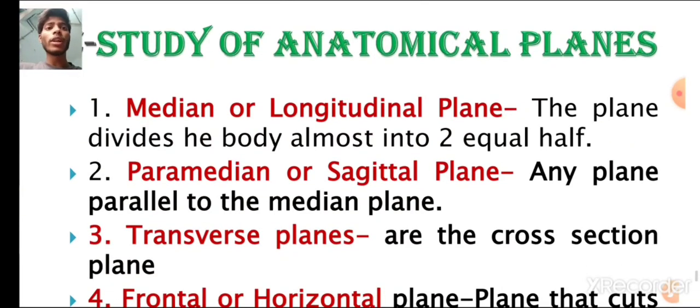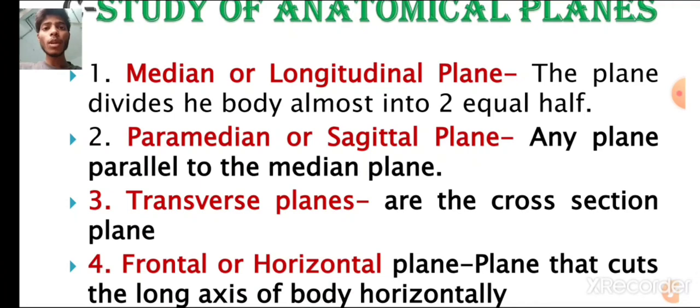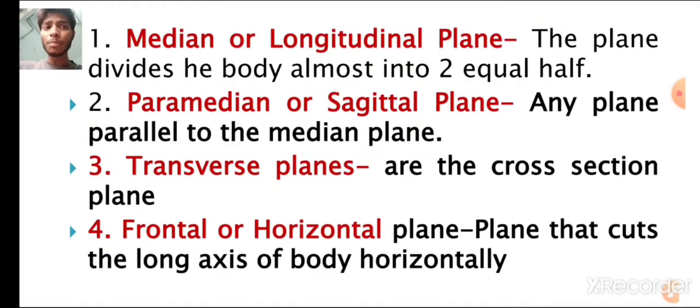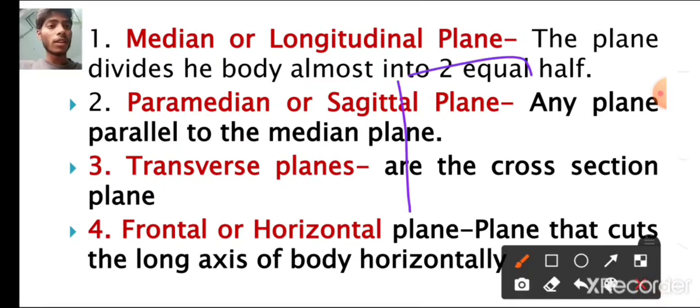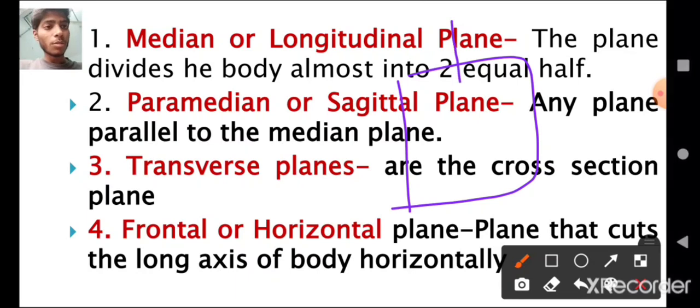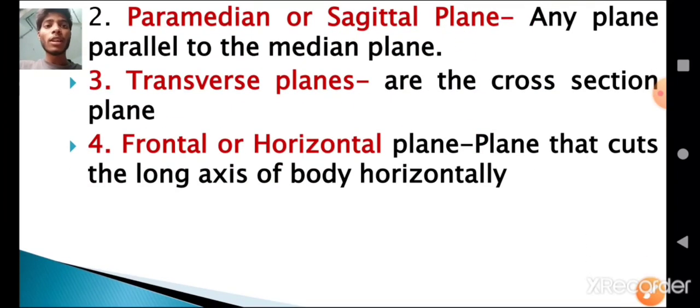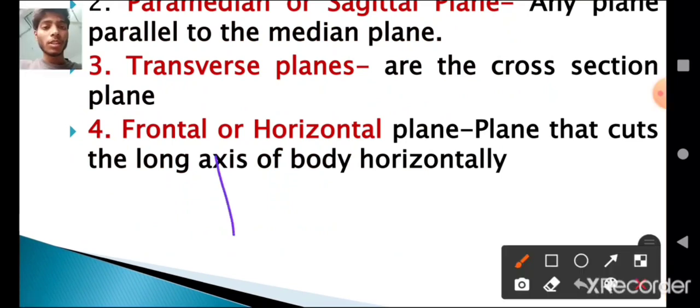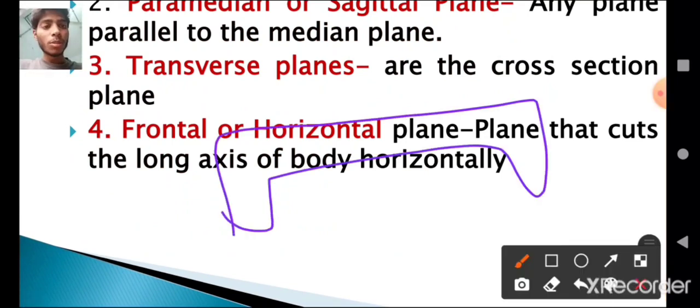Now let us come to the anatomical planes. Median plane. The plane divides the body almost into two equal halves. Then paramedian plane or sagittal plane is any plane which is parallel to the median plane. Let us look at this. This is the body. Then if you take this as median plane, the plane which is parallel to the median plane is paramedian or sagittal plane. Then transverse planes are the cross section planes. For example, if this is the body, and you cut like this, this will give the cross section view. Such a plane is known as transverse plane.